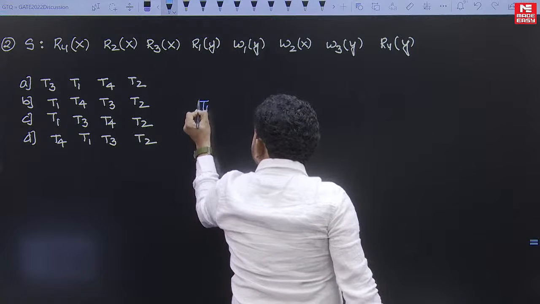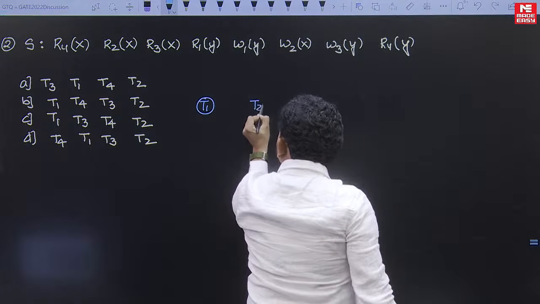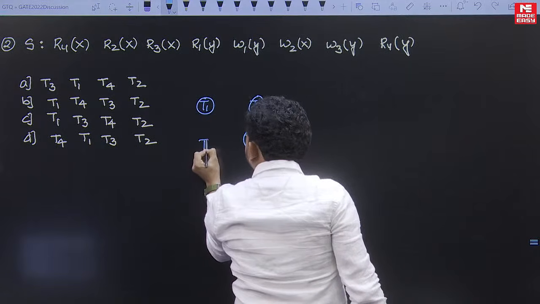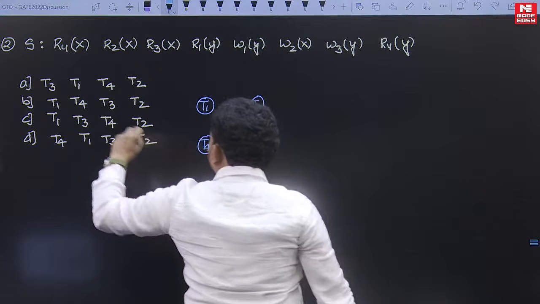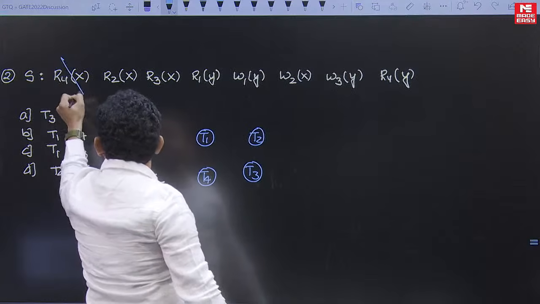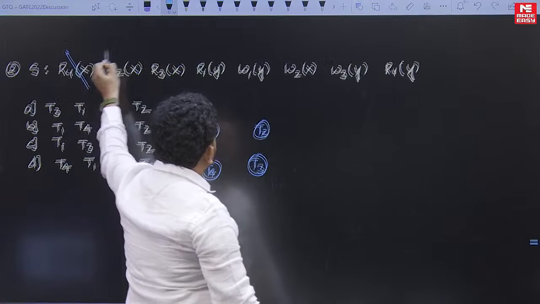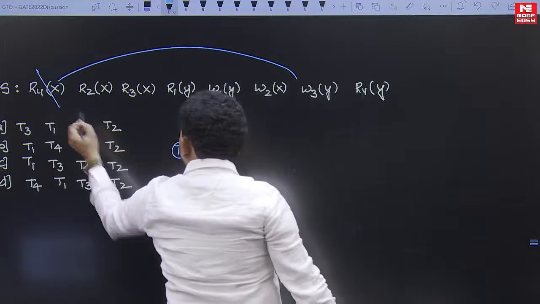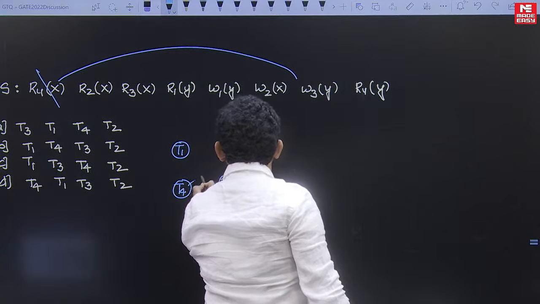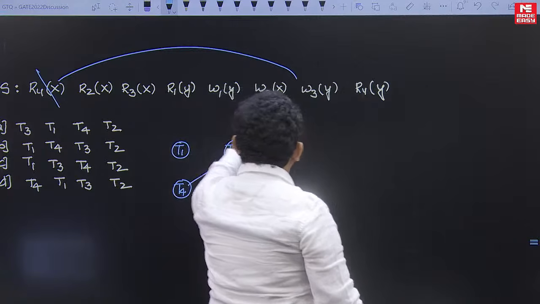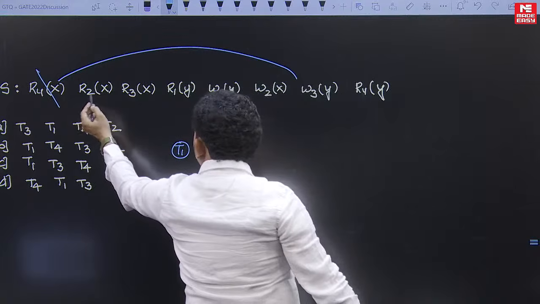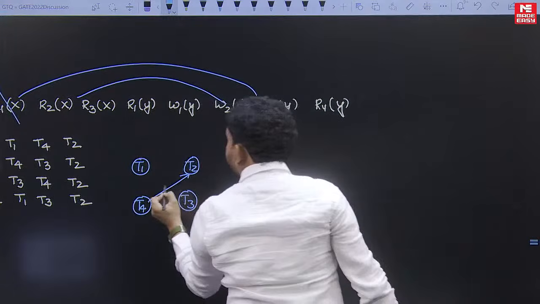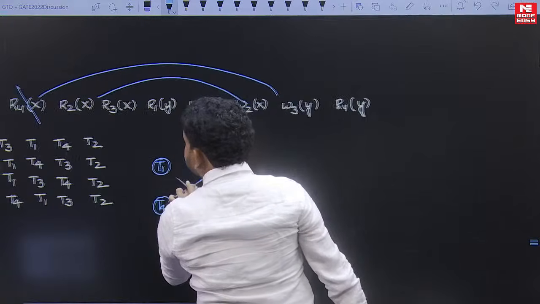T1, T2, T3, T4. R4X conflicts with W2, so 4 to 2. Next R2X with W2 is the same transaction, not a conflict.